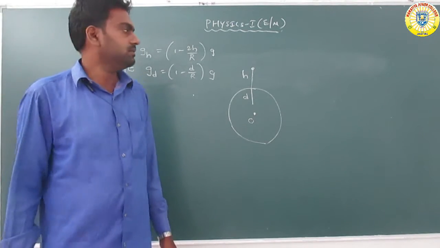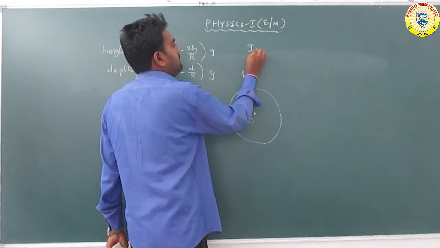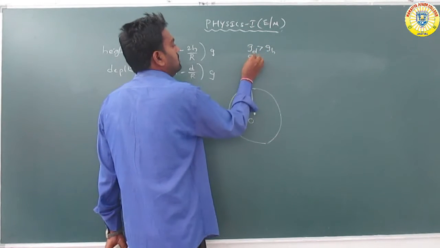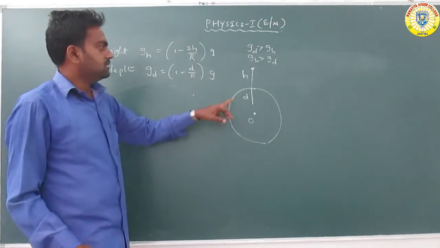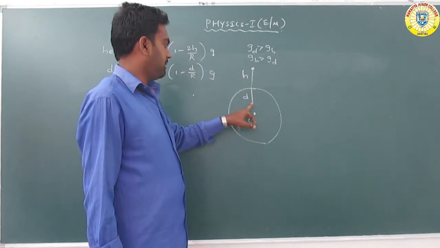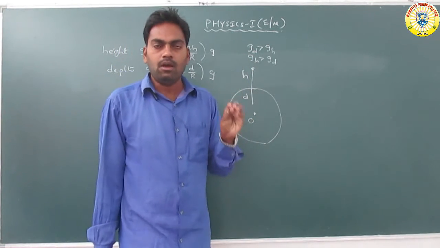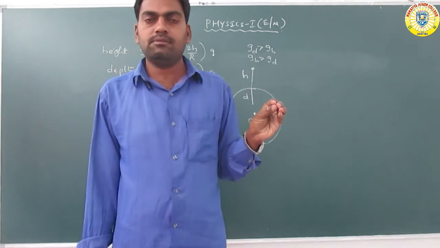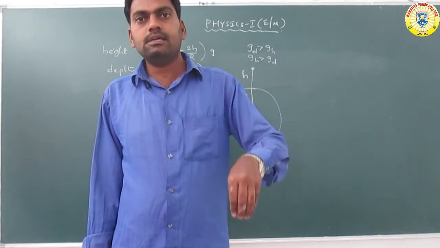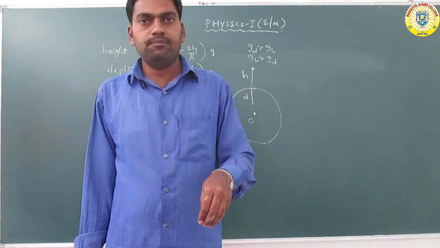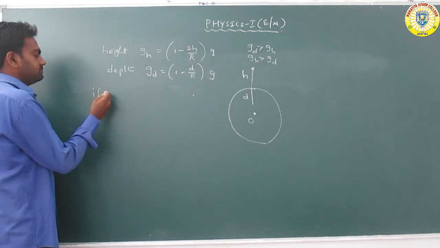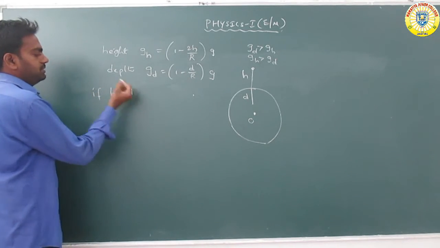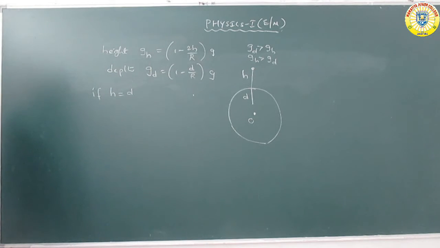Now the question is, the object goes to the same depth and the same height, so which is greater, g_d or g_h? For example, the object is taken 10 kilometers above the surface of the earth, and the same 10 kilometers below the surface, at depth d. So with the same height and same depth, g_h is equal to (1 minus 2h by r) into g, and g_d is equal to (1 minus d by r) into g.